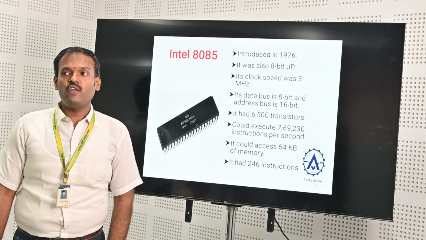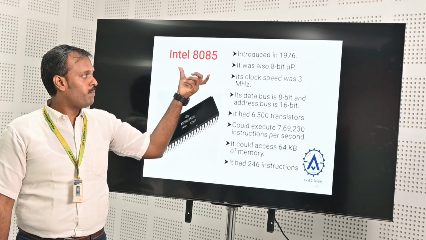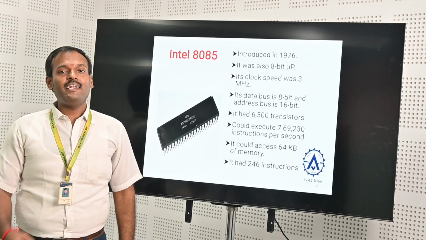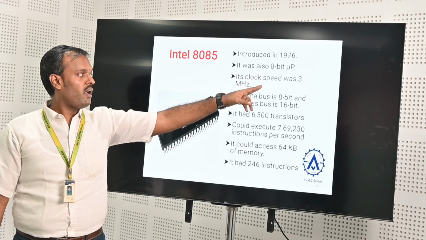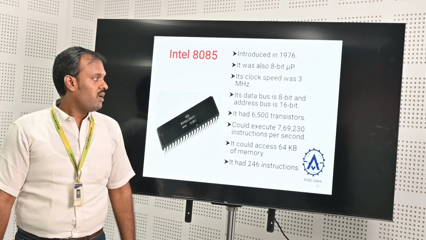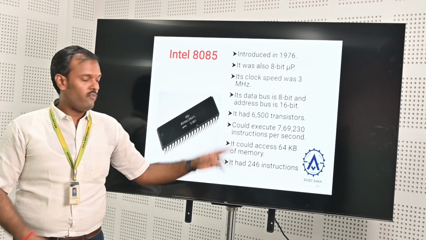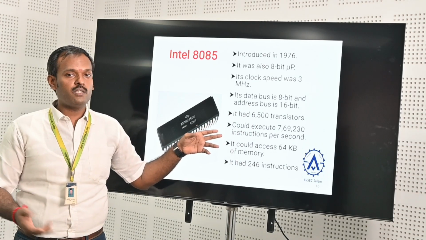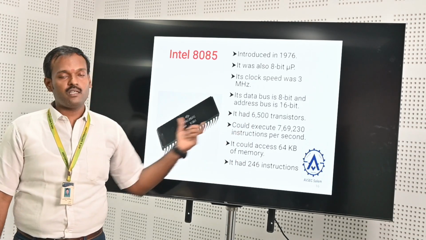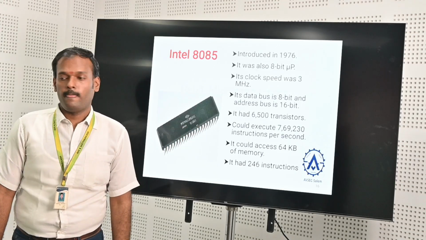Then 8085, which is the basic processor for studying purposes. This is an 8-bit processor. It was introduced in 1976. It is 8-bit, as I already told, and the operating clock speed is 3 megahertz. It has a 16-bit address bus. We'll see later what is address bus, data bus, and everything else. It has 6500 transistors available.